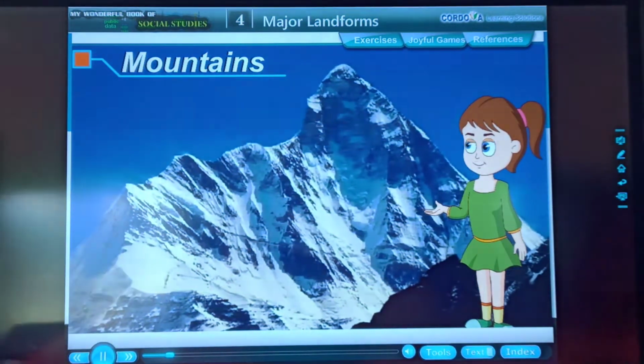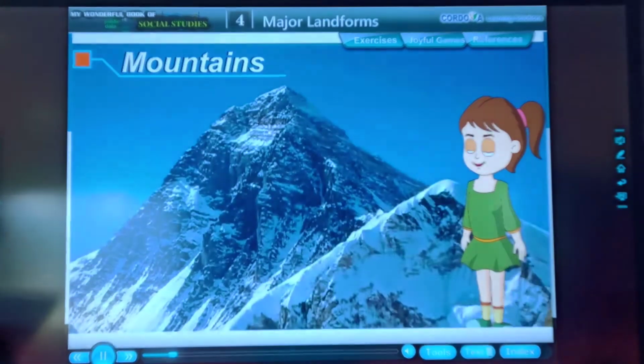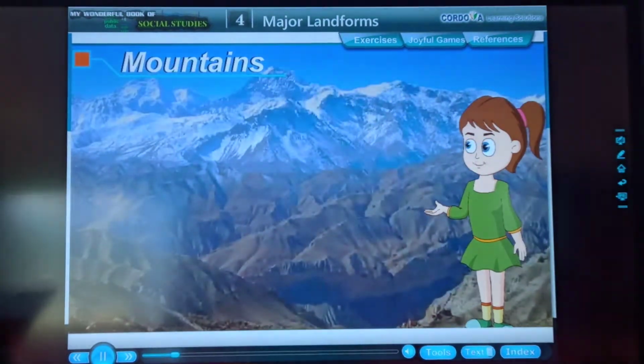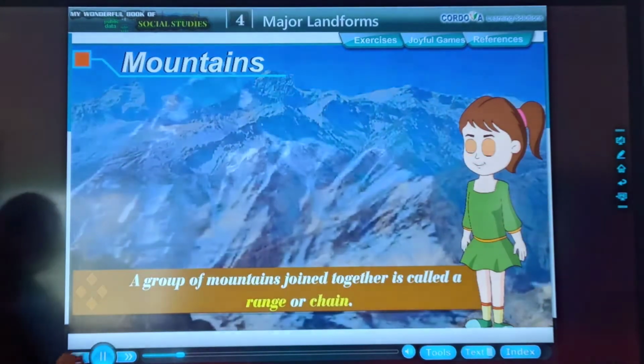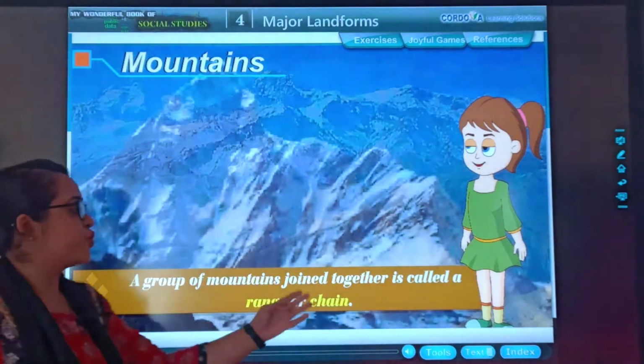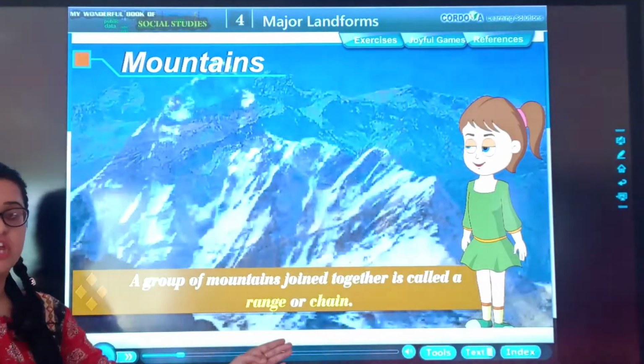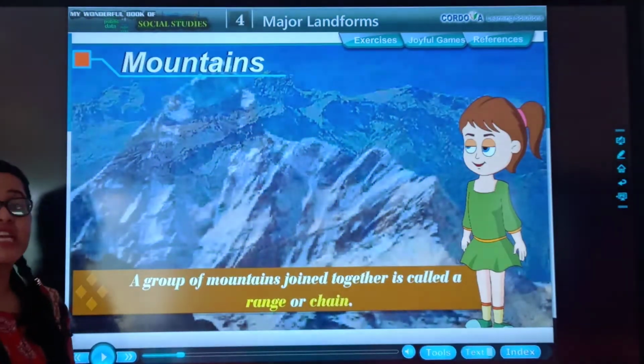Mountains vary in height and shape. They have steep slopes and rounded or conical peaks. A group of mountains joined together is called a range or a chain. I can ask you what is a range or what is a chain. You should know.